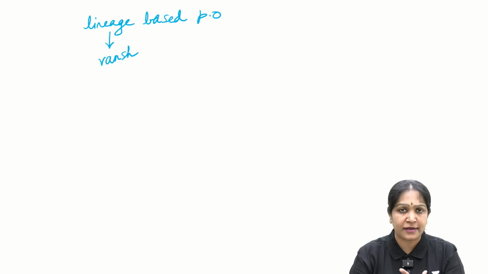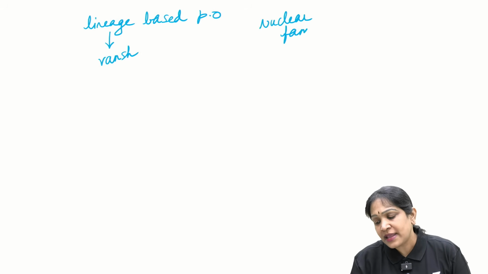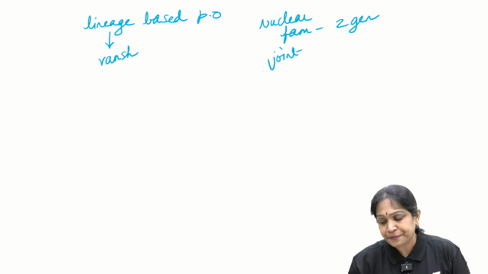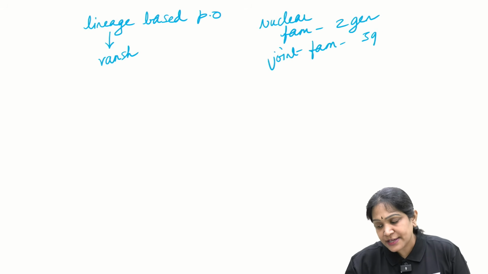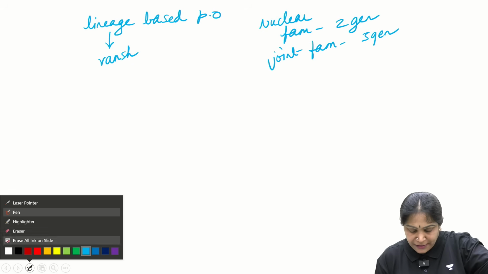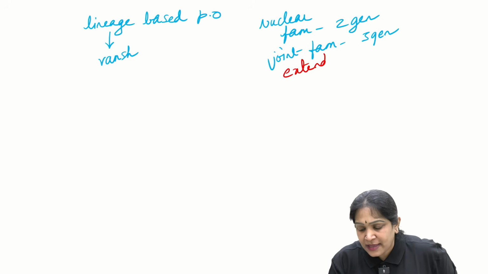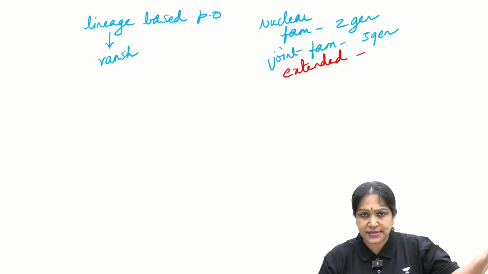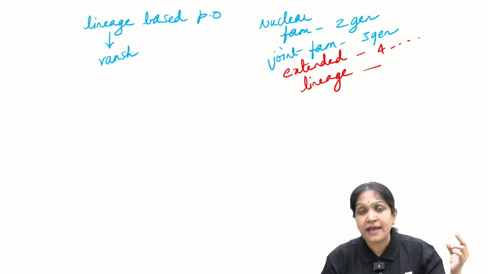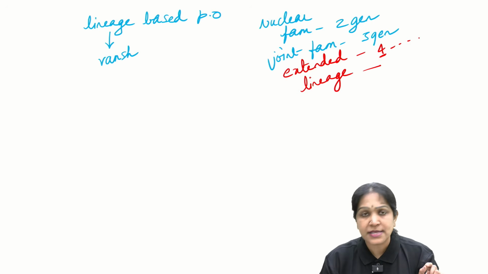For example, a nuclear family will have 2 generations. A joint family will have 3 generations: parents, children and grandparents. An extended family will have more generations, like 4 and above. And then lineage will have more generations than an extended family. Remember, this number of generations is not fixed.